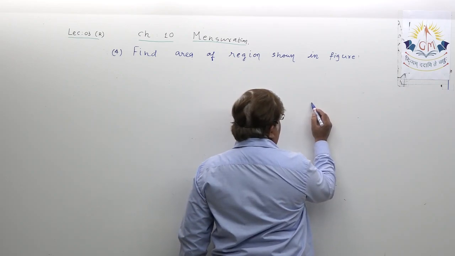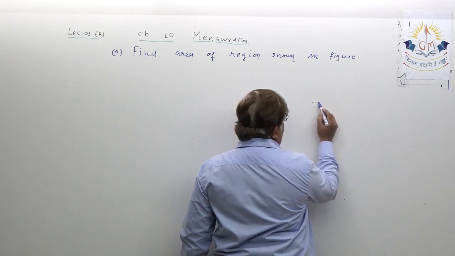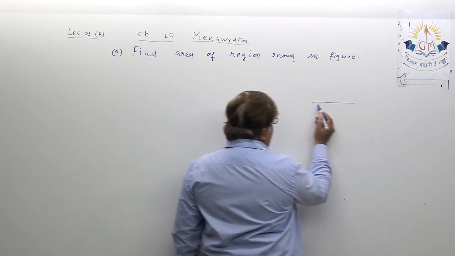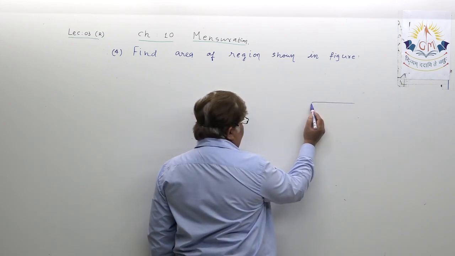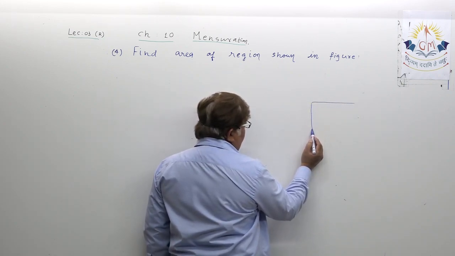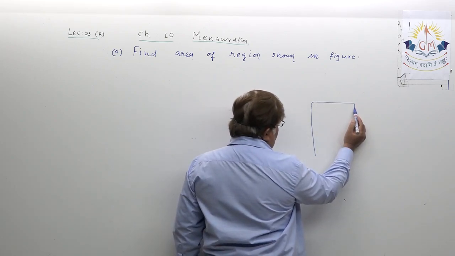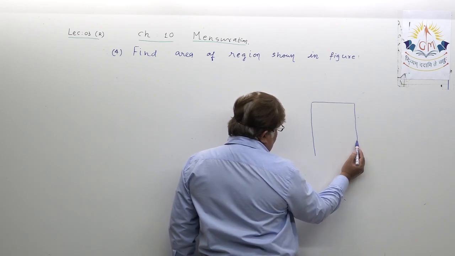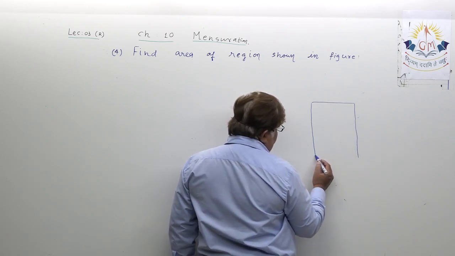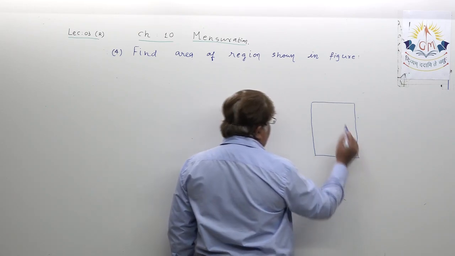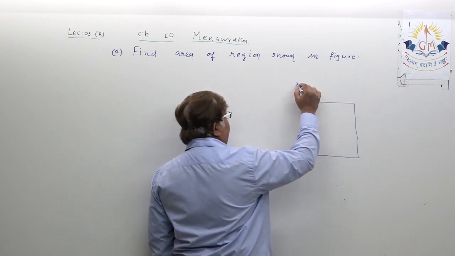There is one rectangle that has been shown. Why should I speak? Because it is you who are going to decide. Okay, I am just silently drawing the diagram. This is the diagram.